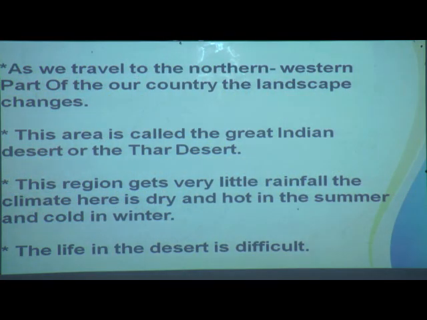As we travel to the northwest part of our country, the landscape changes. When you come to the north and west, children, the landscape changes.